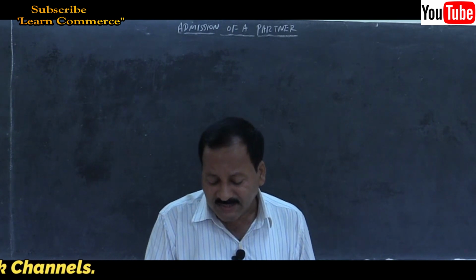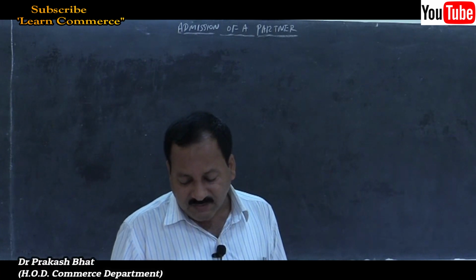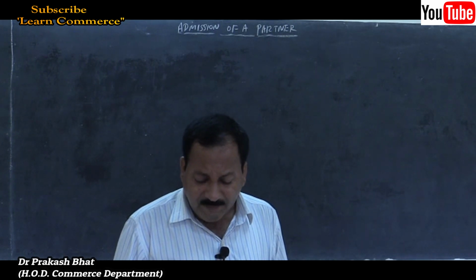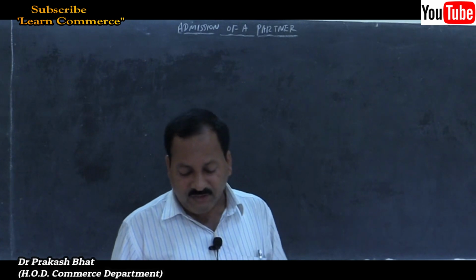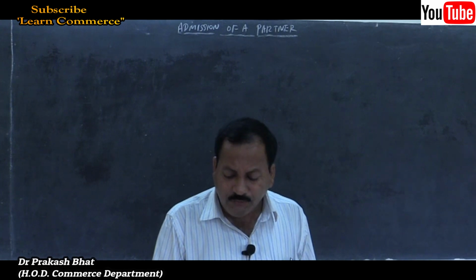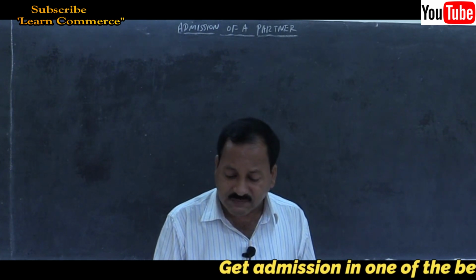Let us move on to the next part, that is the adjustment part. On 1st April 2017, that is on the next day of the balance sheet, they admit Pandit as a new partner and offered him 1/4 share in the profit on the following terms. He should bring rupees 30,000 as capital and 18,000 towards goodwill.